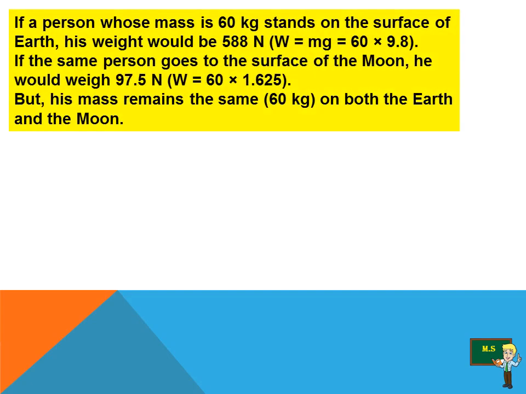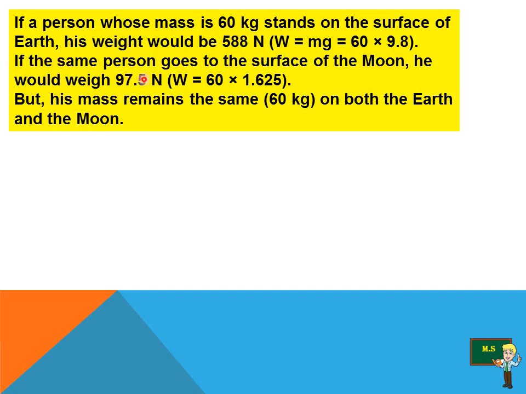Let us see some examples. If a person whose mass is 60 kg, consider your weight, stands on the surface of the earth, his weight would be 588 Newton. That means weight is equal to the mass of the person, small m, that is 60, into g. You know the value of g. If you multiply, you get 588 Newton.